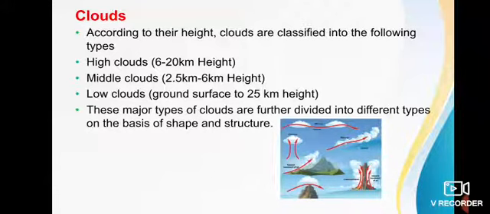According to their height, clouds are classified into the following types: high clouds, middle clouds, and low clouds. High clouds are nearly 6 to 20 km in height from the Earth's surface. Middle clouds are 2.5 km to 6 km in height from the Earth's surface. Low clouds are from the ground surface to 2.5 km in height.